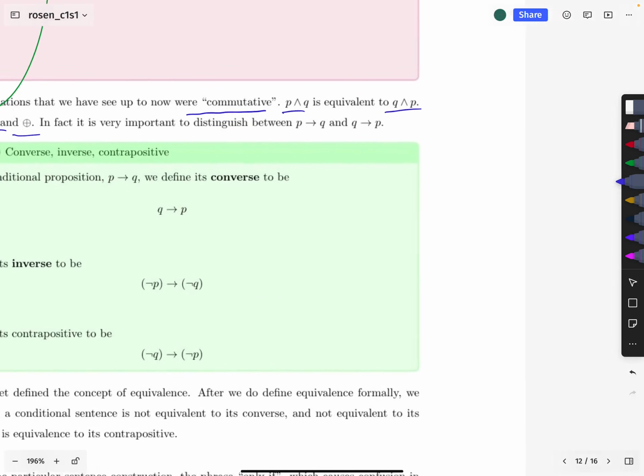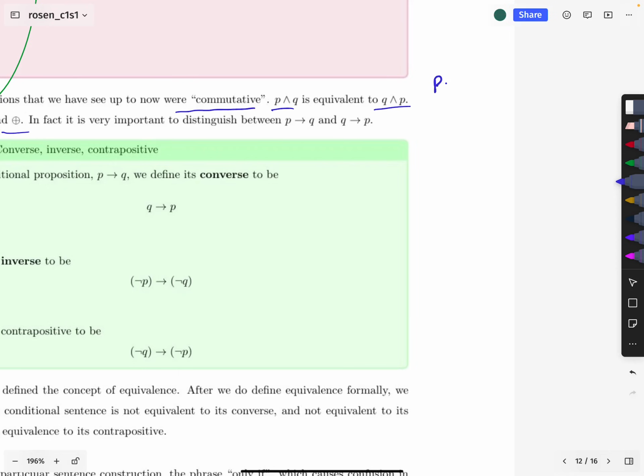And what that means, by the way, is that whenever you write P conjunction Q, it is equivalent to Q conjunction P. So the equivalence, right, just swapping things around is equivalent. And that means that they always have the same truth value. So if you wrote the truth table for this sentence, you would get the same truth table as for that sentence. And so that's what equivalence means.